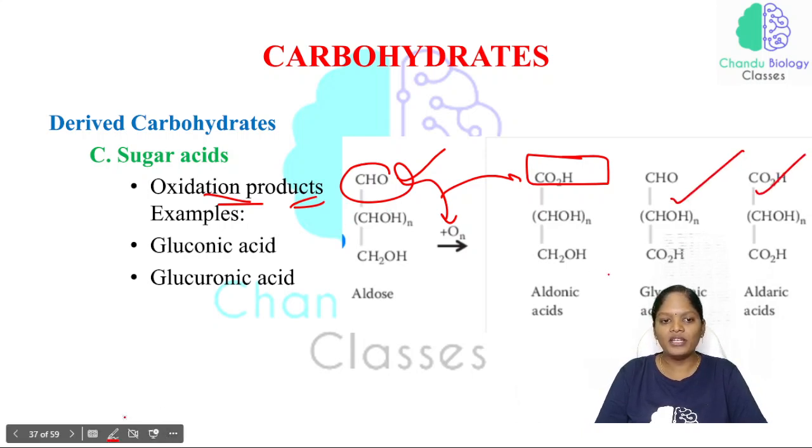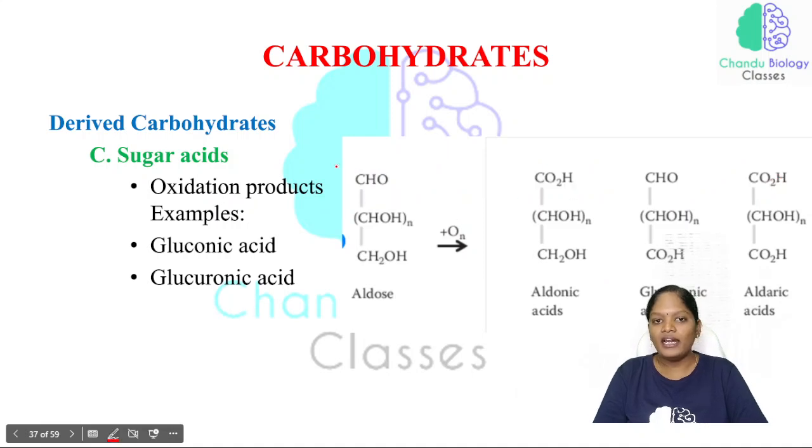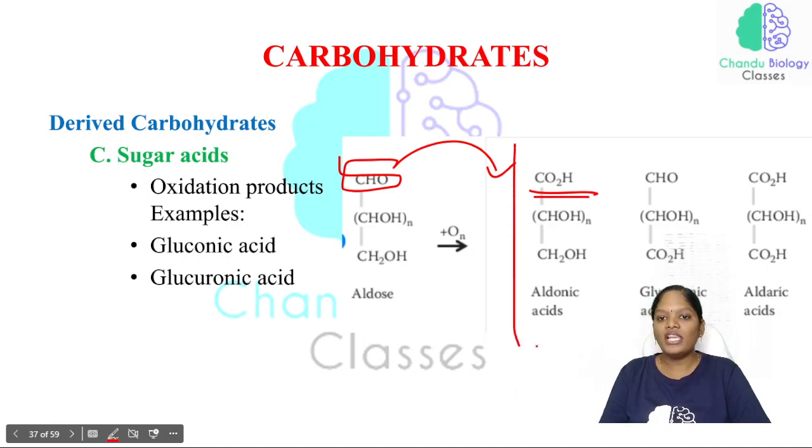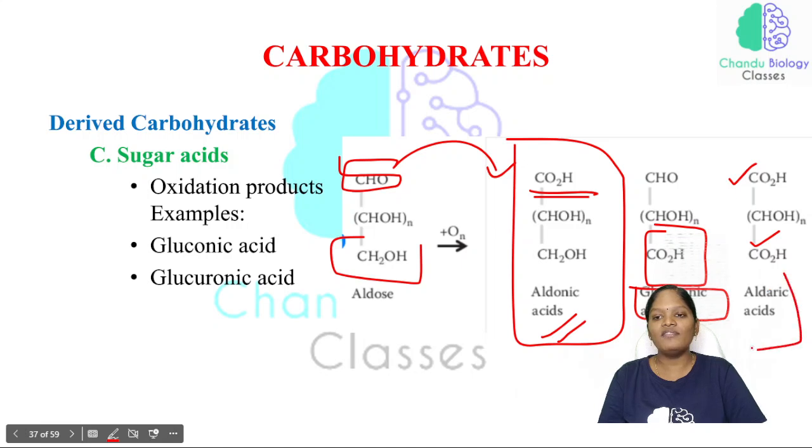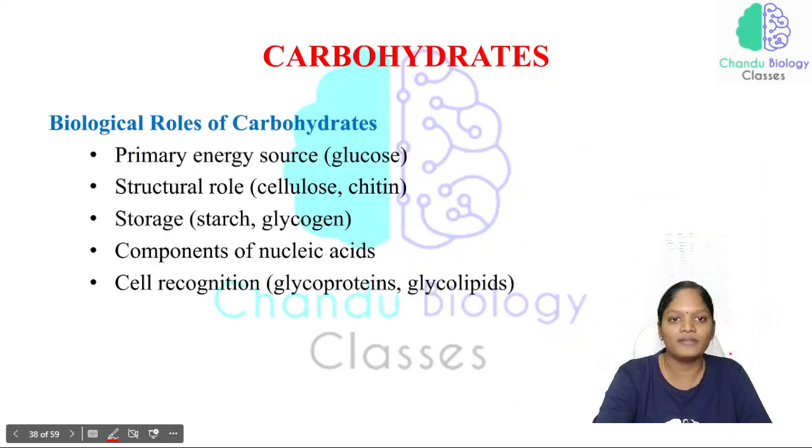Just look at this picture, look at this formula. Here in this aldose sugar, the aldehyde will be oxidized so that it gives COOH, and the rest of the formula is the same. If oxidation takes place on only one side, then that sugar is called an aldonic acid. If this CH2OH is oxidized and converted into a carboxylic acid, then we can call it glucuronic acid. Now if both sides are oxidized, then we are calling that particular acid an aldaric acid. So all these are very important sugar acids.